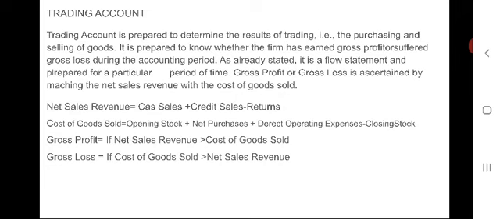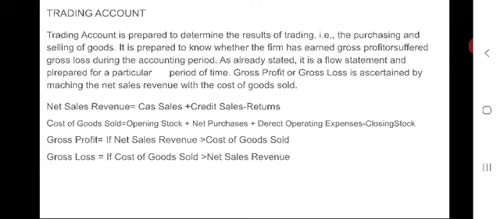As already stated, it is a flow statement and prepared for a particular period of time. Gross profit or gross loss is ascertained by matching the net sales revenue with the cost of goods sold.